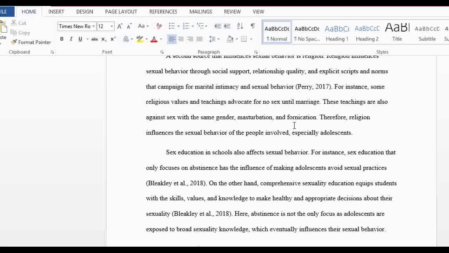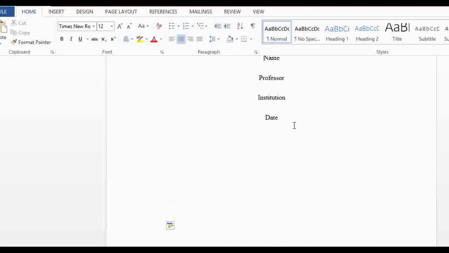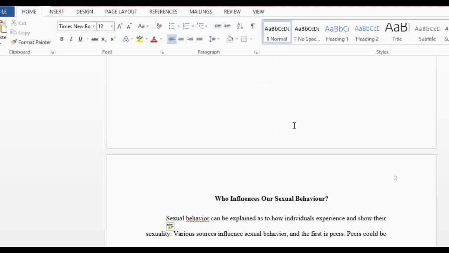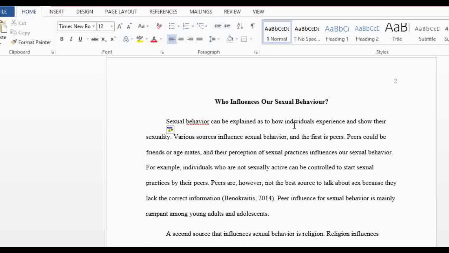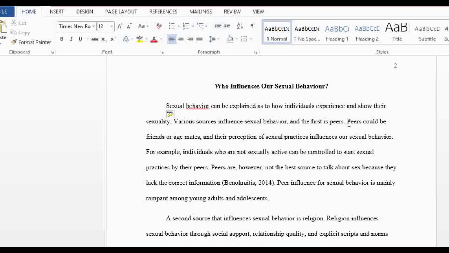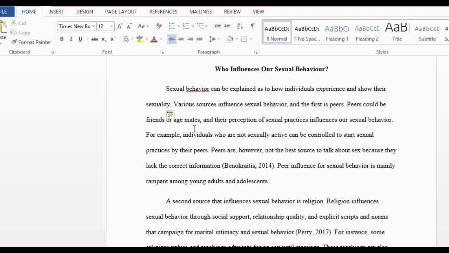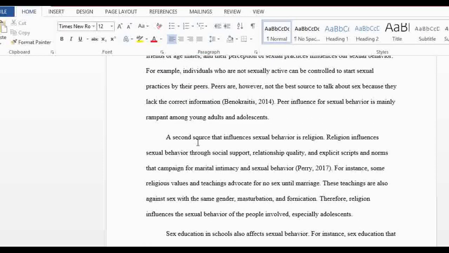You just have to go and Google who influences our sexual behavior, and you're going to get answers there, and all you have to do is paraphrase it. So let's see. In answering my question, the first answer is here. Peers, our age mates, influence our sexual behavior. The second paragraph I've written is on religion. Religion influences our sexual behavior.